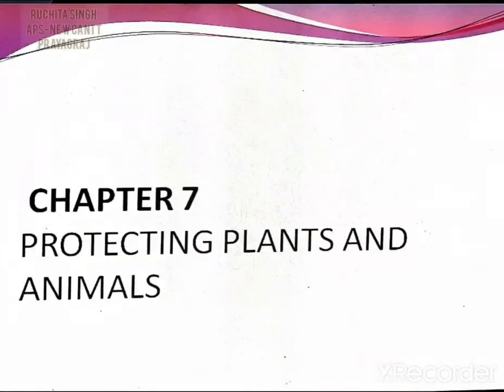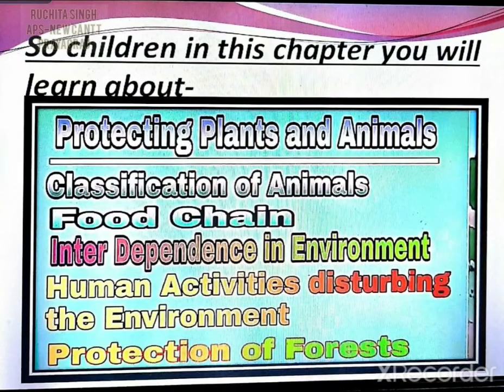Today we are going to start chapter number 7 of your EVS book, and the name of the chapter is Protecting Plants and Animals. In this chapter we will learn about various points like how to protect our plants and animals, then classification of animals, then we'll learn about food chain also.